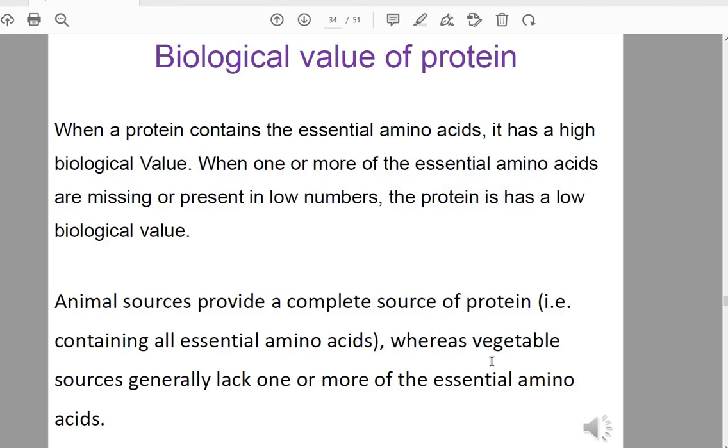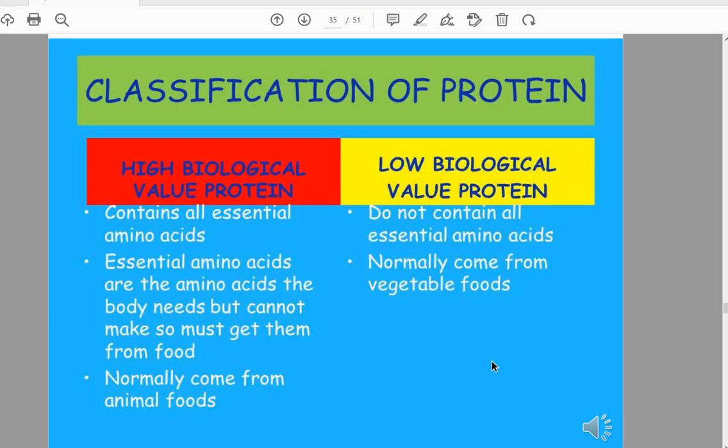Most animal sources are a complete source of protein, containing all essential amino acids, but vegetable sources lack one or more of the essential amino acids. So animal sources are high biological value, and vegetable sources are low biological value protein. So high biological value protein contains all essential amino acids.